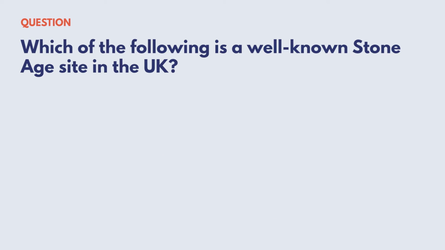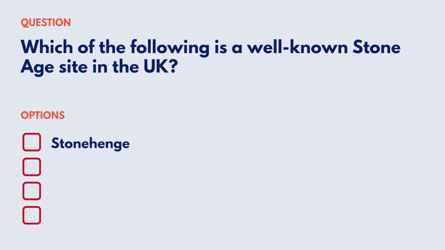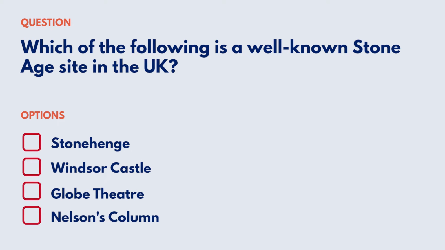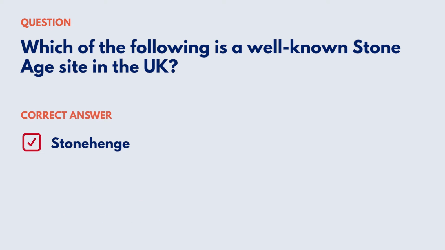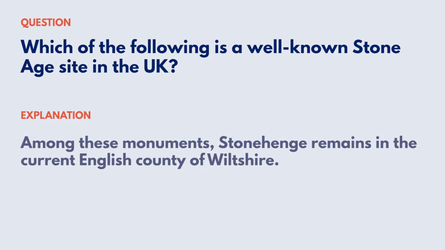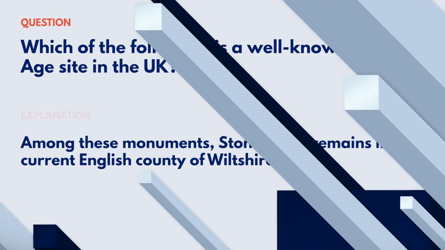Which of the following is a well-known Stone Age site in the UK? Your options are Stonehenge, Windsor Castle, Globe Theatre, Nelson's Column. Correct answer, Stonehenge. Explanation: among these monuments, Stonehenge remains in the current English county of Wiltshire. Reference: Chapter 3, A Long and Illustrious History, Early Britain.